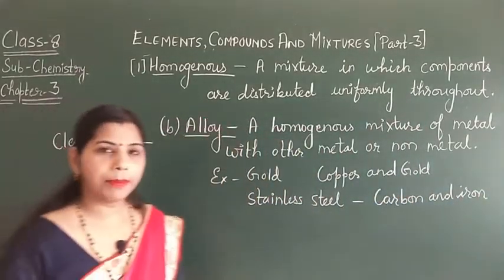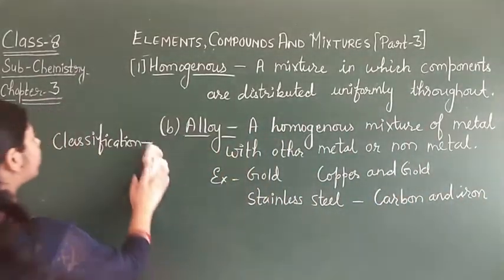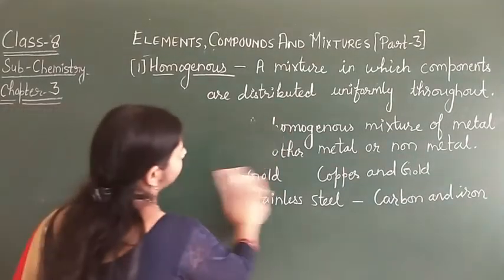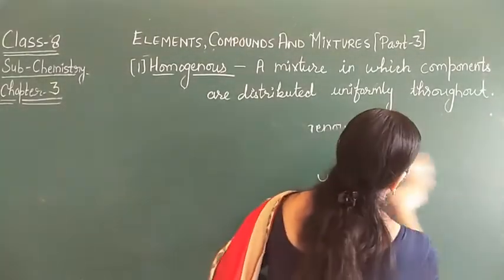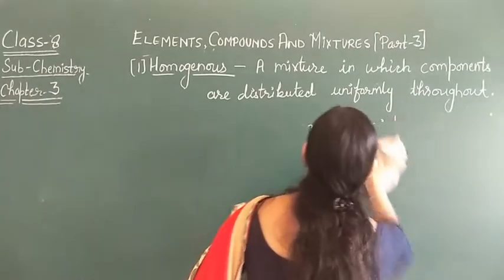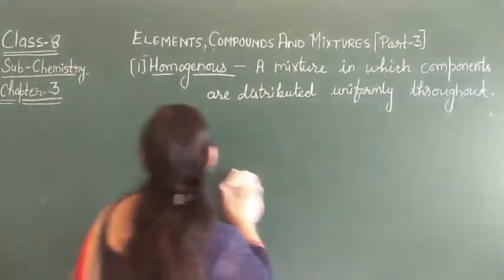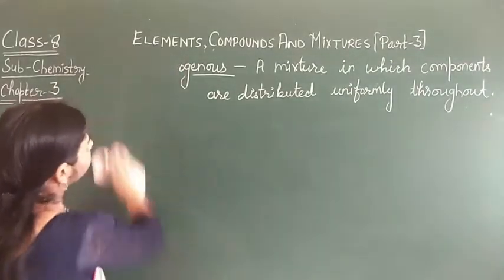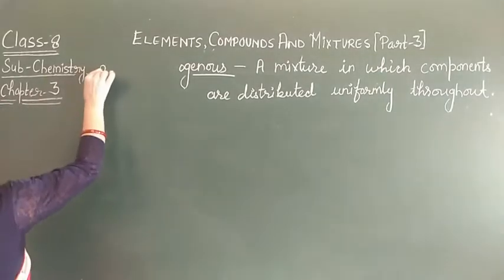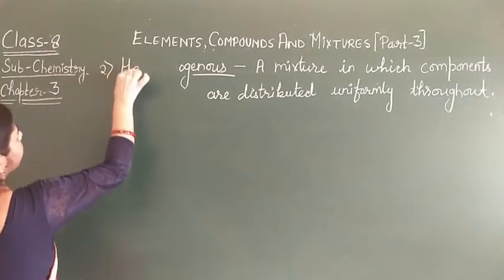So these are the examples of alloy. Now let's move toward the heterogeneous mixture. So second is the heterogeneous mixture.